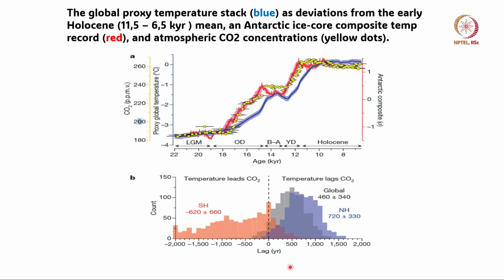Okay. And here you come back to the original figure of Shakun, and I will continue this discussion in the next lecture. So, in the next class we will continue the discussion about how the temperature of the earth changed from the last glacial maximum to today.